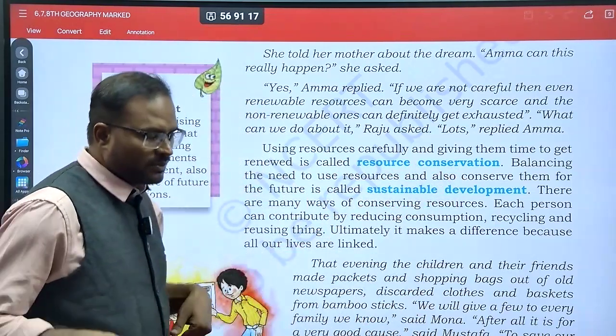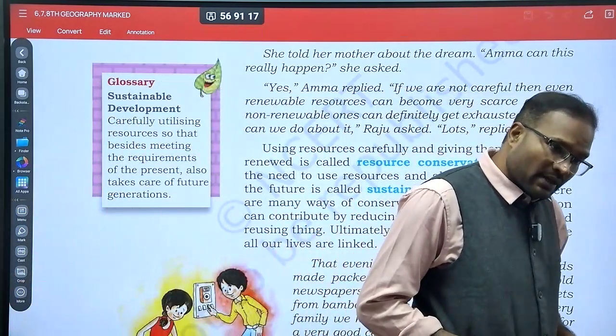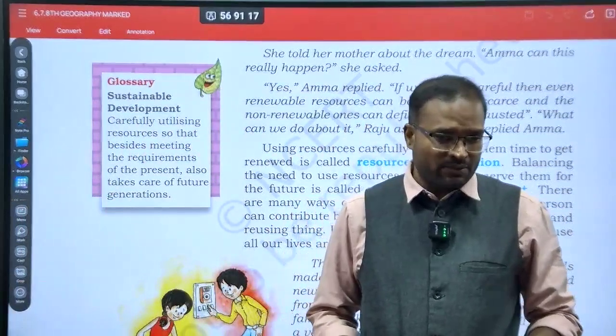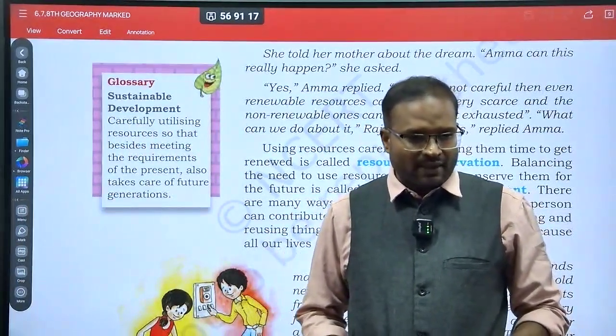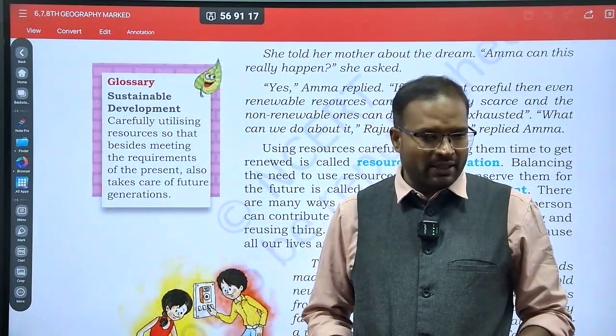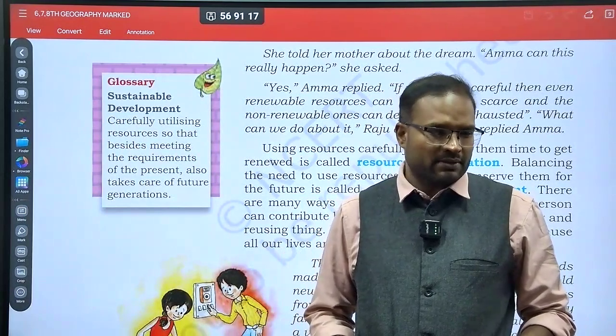The word sustainable development will be long lasting, as the meaning of the word itself, and it will sustain you in the UPSC, and it will develop you in the UPSC, and throughout your career it will follow in a sustainable manner.